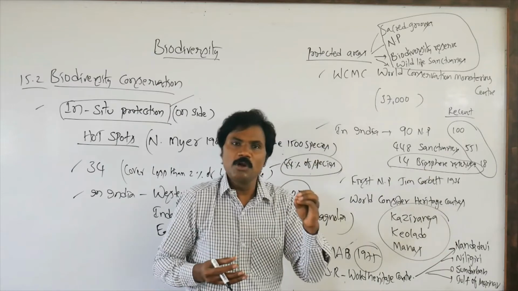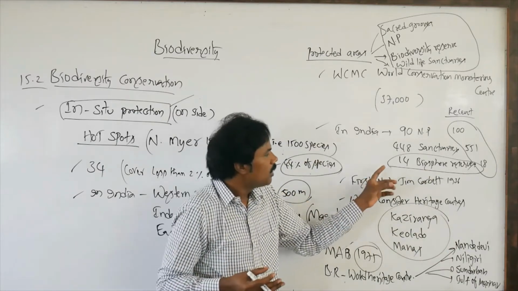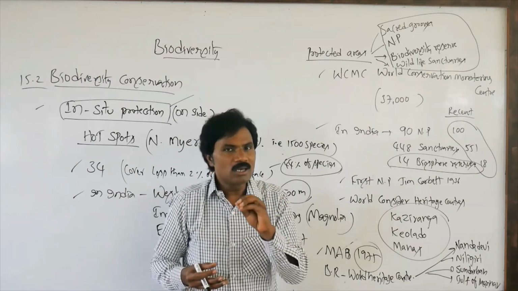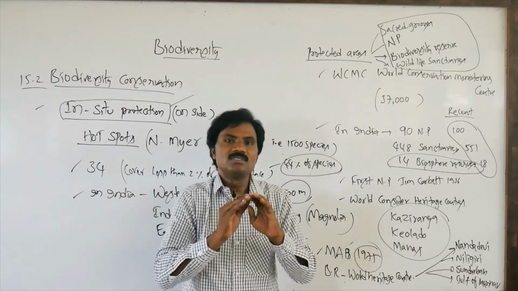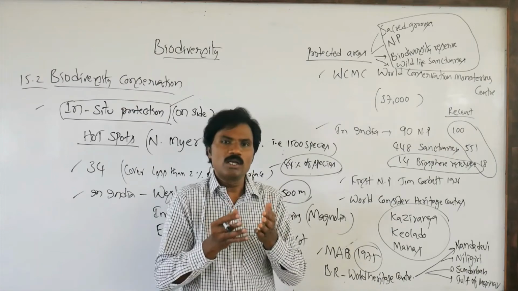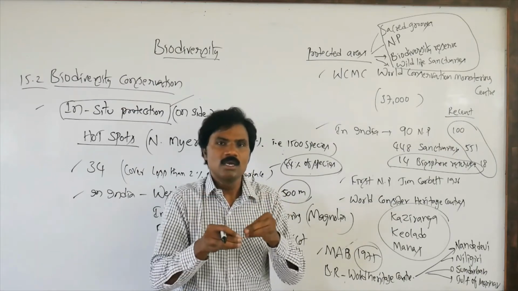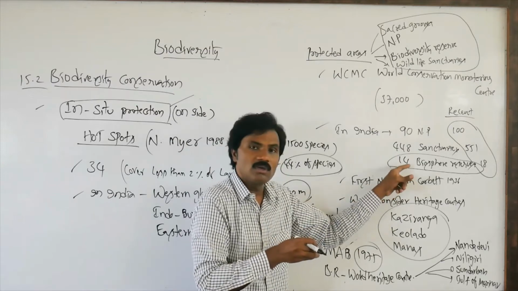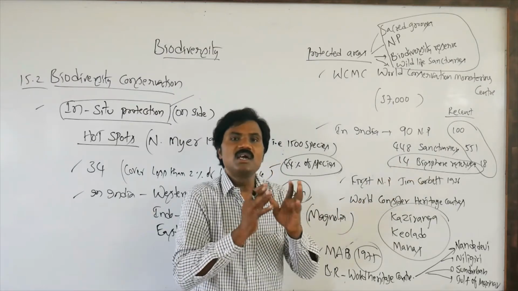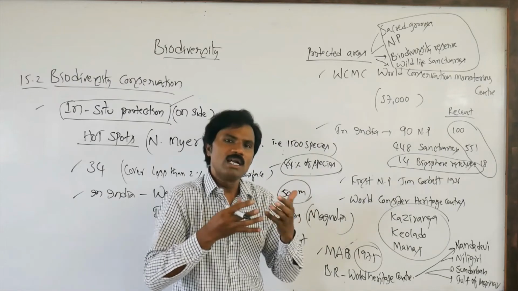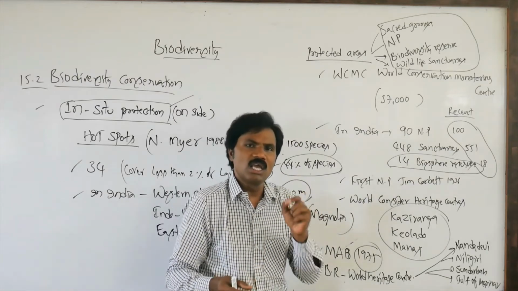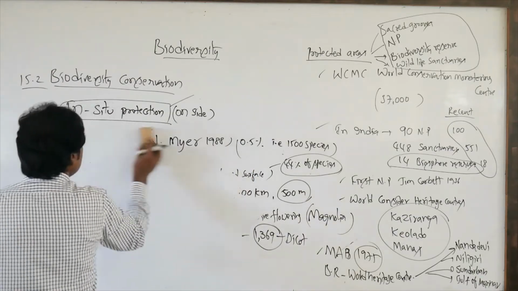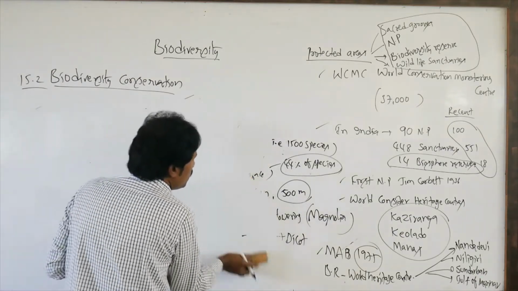Especially in biosphere reserves, genetic diversity must be protected, both plants and animals, which naturally occurs. Each biosphere reserve has different zones present.